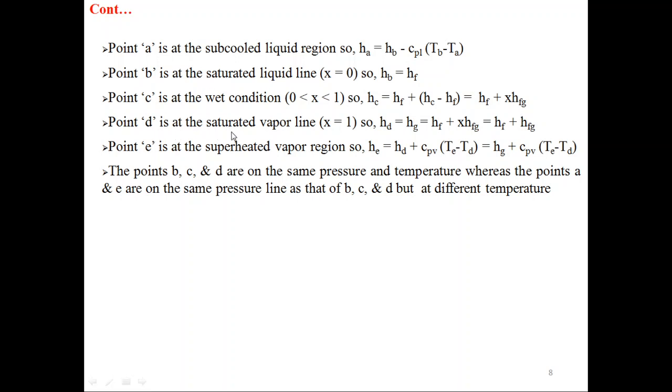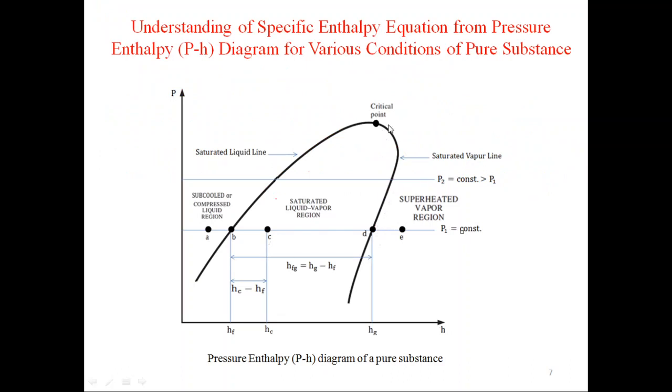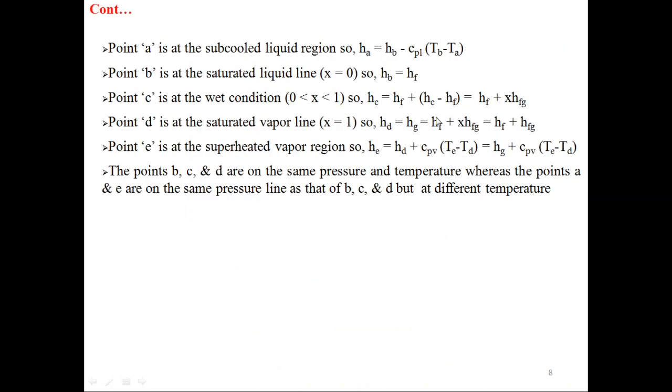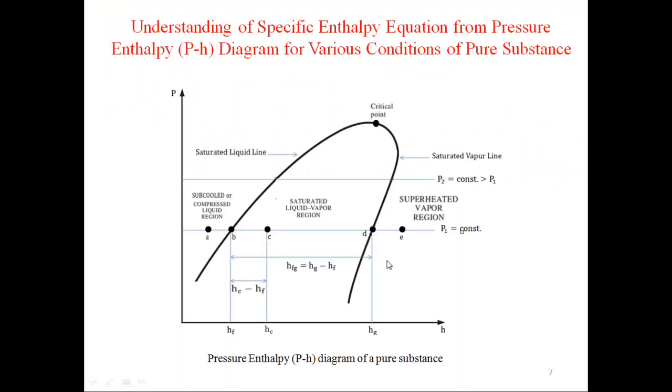Point D is on the saturated vapor line, so X equals 1. You can see point D is on the saturated vapor line, so the value of X is equal to 1. HD equals Hg. Why? Because g represents saturated vapor.